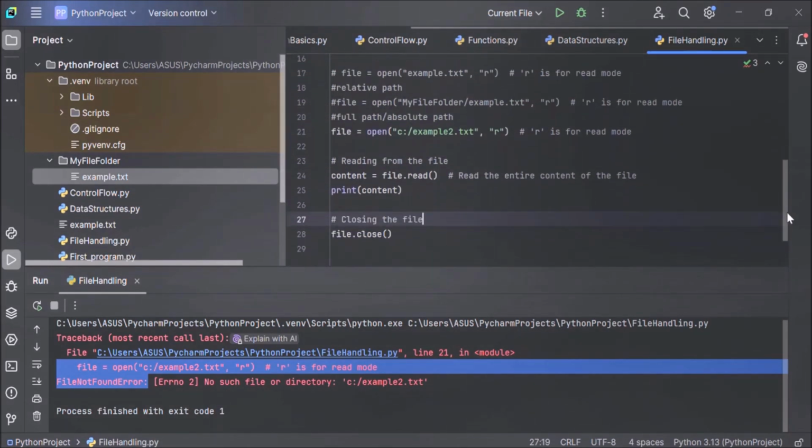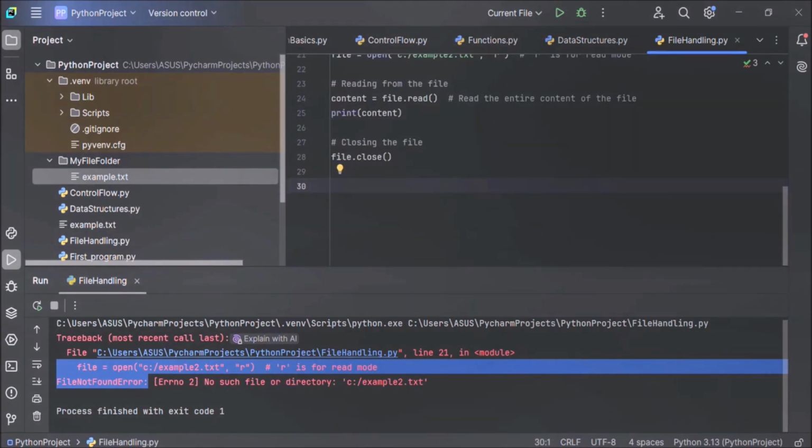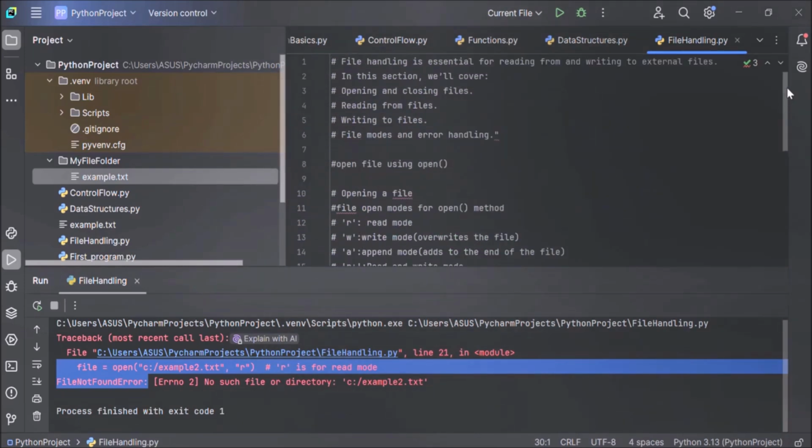And here you have to remember one more point. After opening the file, always remember to close the file using the close method to free up the system resources. Why is closing the file important? Because to free up the system resources. So you have to remember this point. After opening the file, you have to close the file. Now that we have understood how to open the file, let's move on to our next topic, that is reading from files.